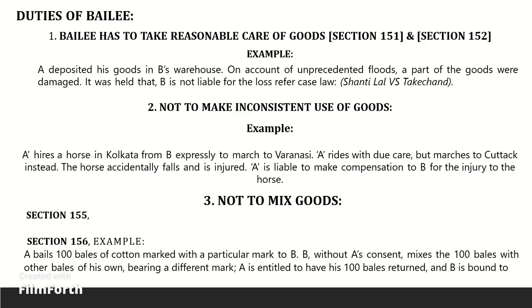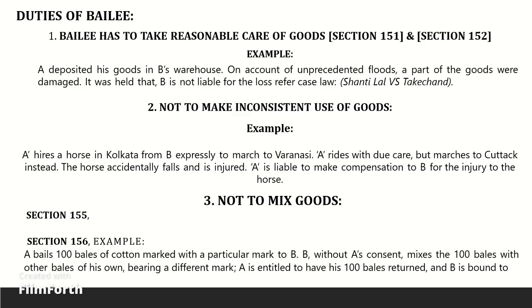Section 155. If the bailee, without the consent of the bailer, mixes the goods bailed with his own goods and the goods can be separated or divided, the property in the goods remains in the parties respectively, but the bailee is bound to bear the expense of separation or division and any damage arising from the mixture.